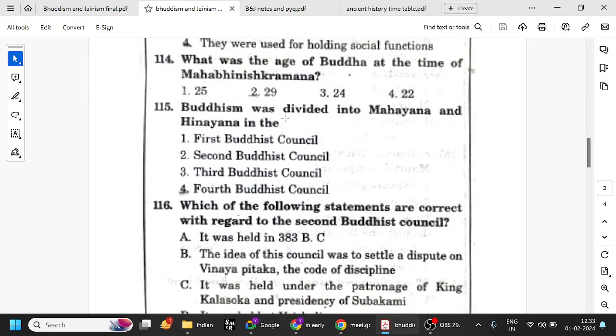Buddhism was divided into Mahayana and Hinayana in the fourth Buddhist council. We have seen multiple times by now. It was in the fourth Buddhist council that it was divided into Mahayana and Hinayana. First Buddhist council, the Sutta Pitaka, Vinaya Pitaka, all those things. And the third Buddhist council, we have seen sometime back, they wrote the Abhidhamma Pitaka.